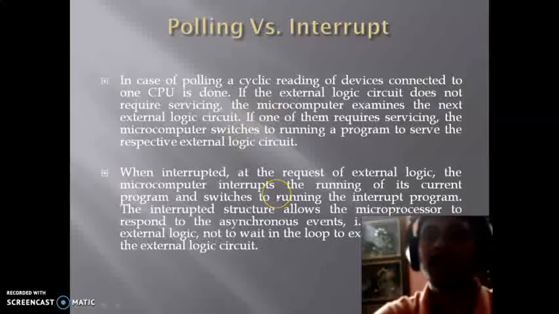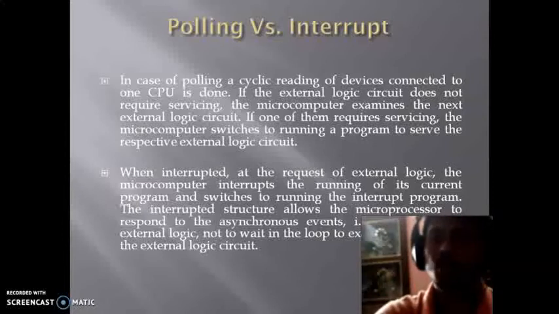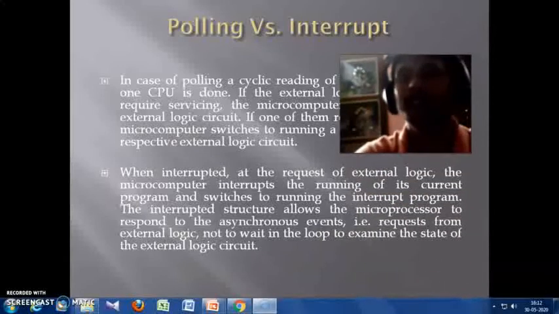And when an interrupt occurs, basically a request from the external logic comes into the microcontroller. So the microcontroller stops its current operations and gives the device access to perform its task. So basically the interrupt structure allows the microprocessor or microcontroller to respond to asynchronous events, that is, a request from the external logic, and not to wait in a loop to examine the state of the external logic circuit. So that is the basic difference between polling and interrupts.